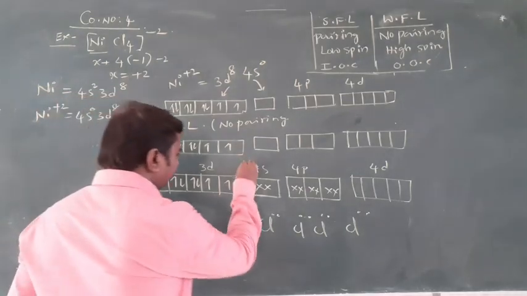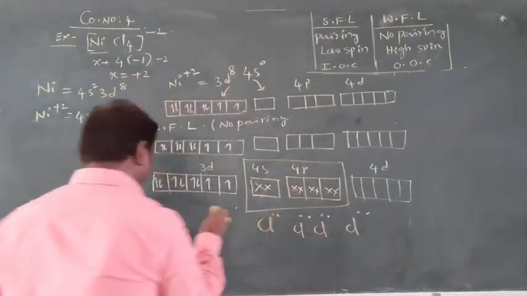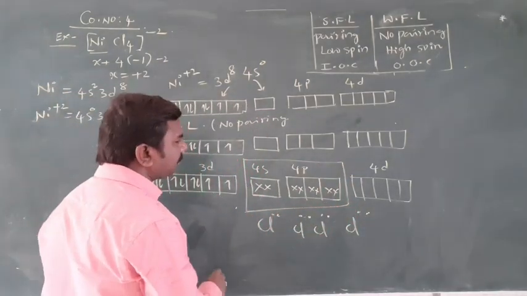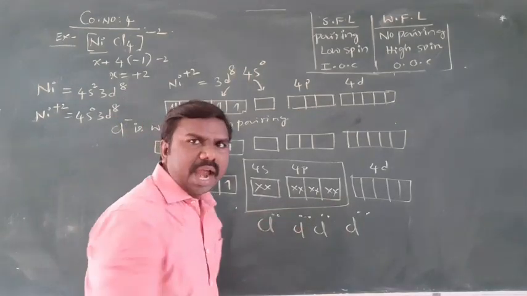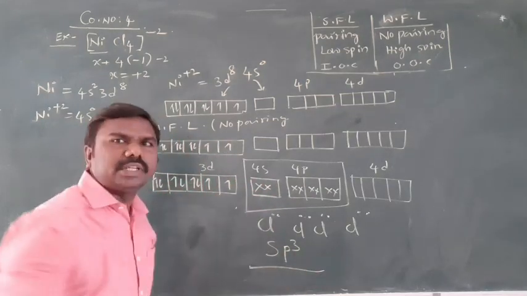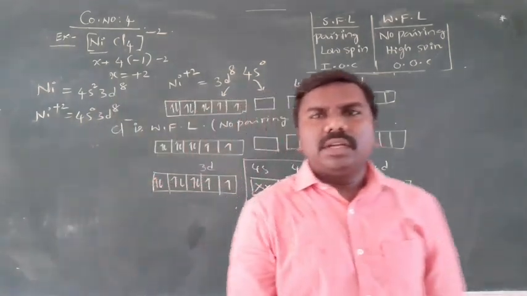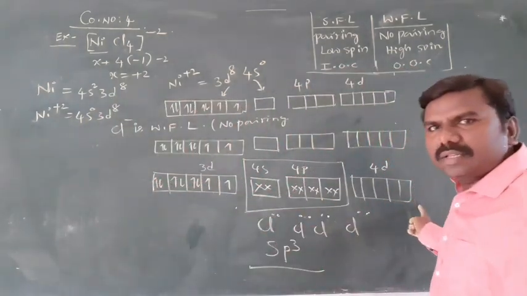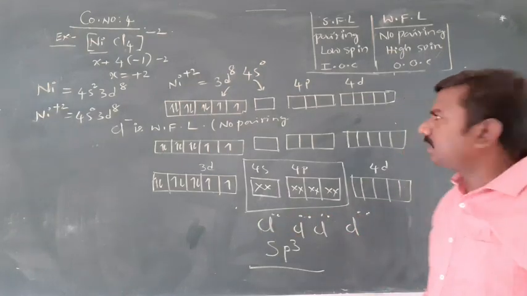So that's why the hybridization can be considered as 1s and 3p, sp3 hybridization. Clear it is? Not outer d orbitals, that's why it is an inner orbital complex.